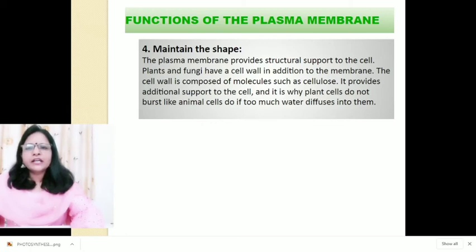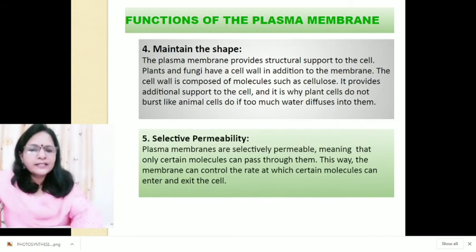Certain organisms such as plants and fungi have a cell wall in addition to the plasma membrane, and the cell wall is composed of cellulose. It provides additional support to the cell, and that is why plant cells do not burst like animal cells do if too much water diffuses into them.